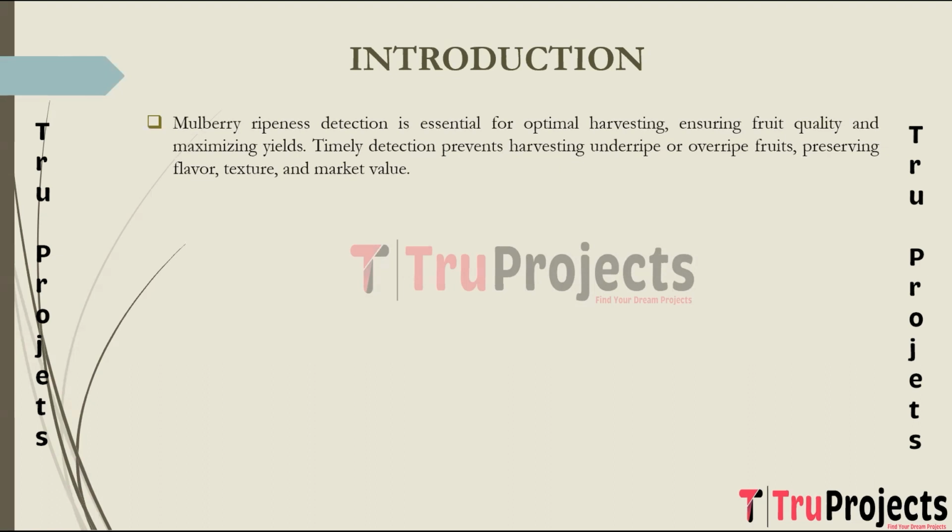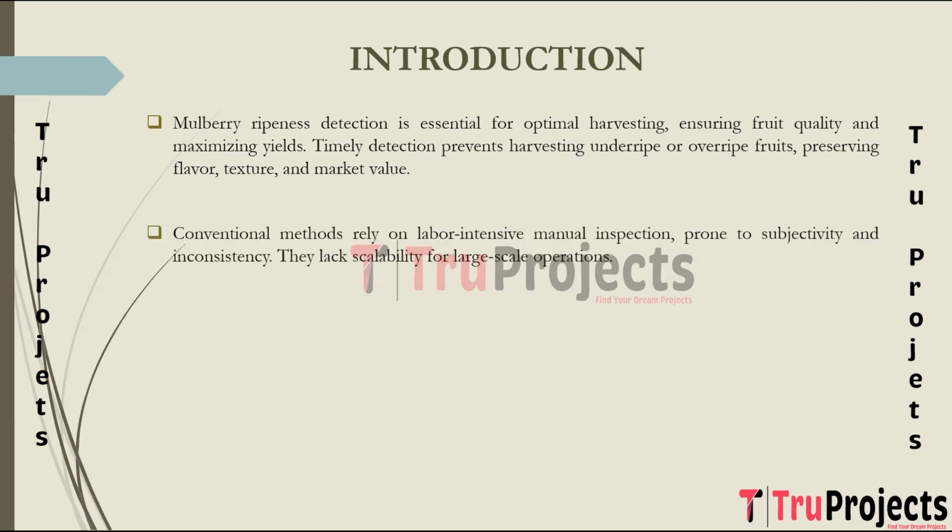of mulberries. Conventional methods of ripeness detection in mulberries rely heavily on manual inspection, which is labor intensive, time consuming, and prone to subjectivity. Color and texture based visual assessments may vary among individuals, leading to inconsistencies and inaccuracies in determining the optimal harvest time. Moreover, traditional approaches lack scalability and may not be suitable for large scale farming operations.